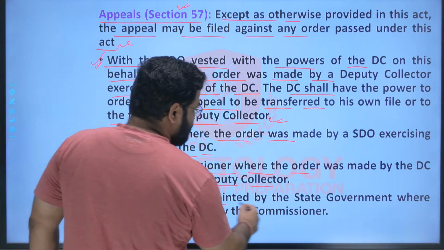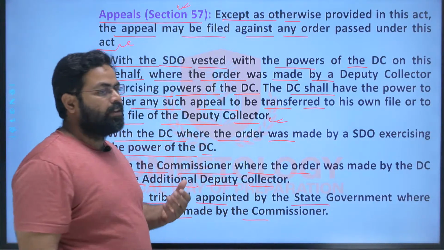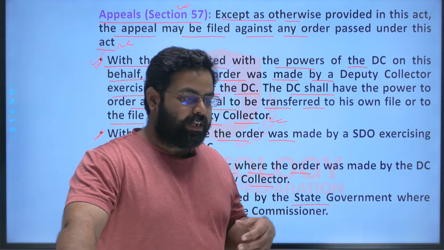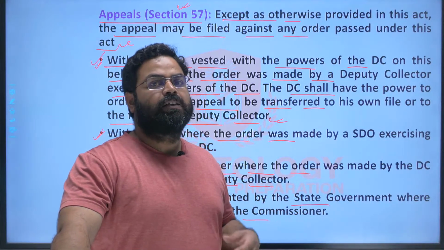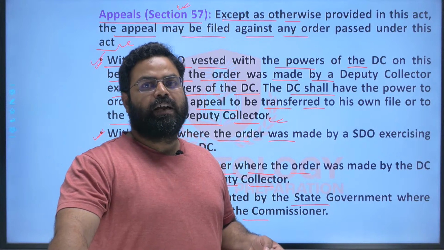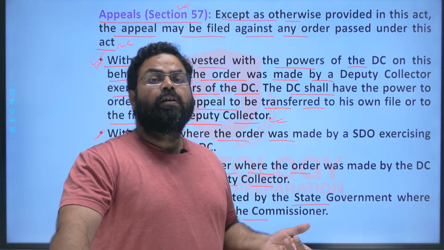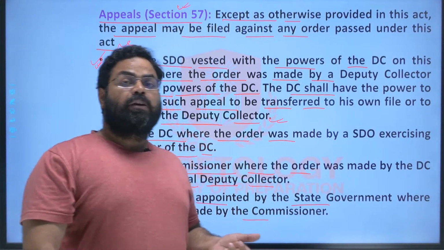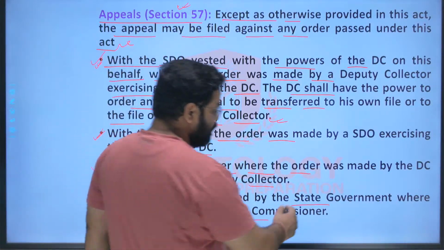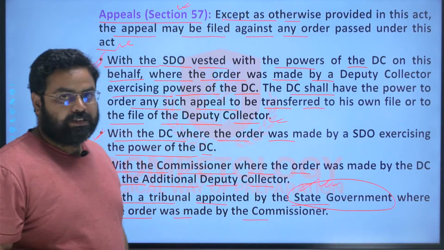And with the tribunal appointed by the state government, where the order was made by the commissioner, and the commissioner gives a verdict that was not in favor of any party, whether the landlord, the Rayyat, or whatever the case may be, and that party thinks that now he should appeal against this verdict, this decree, to the higher authority, then he may go straight to the tribunal, the tribunal for land related issues that has been appointed by the state government, right?